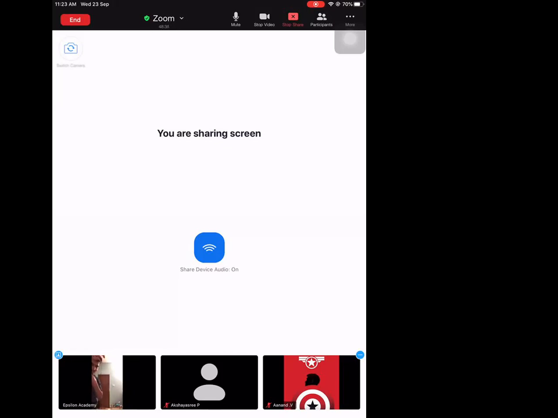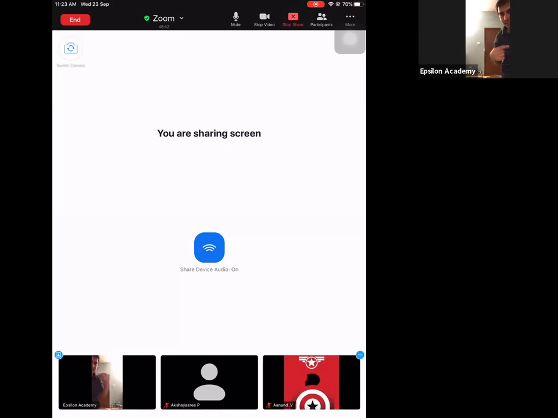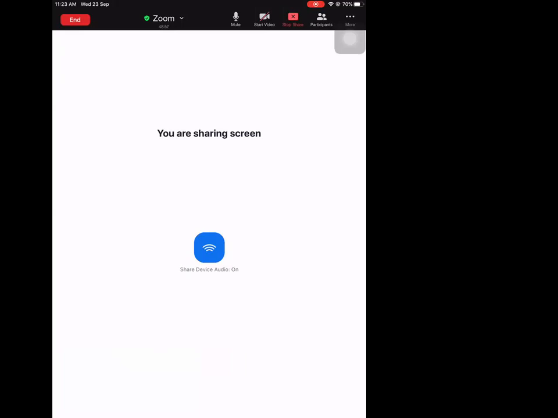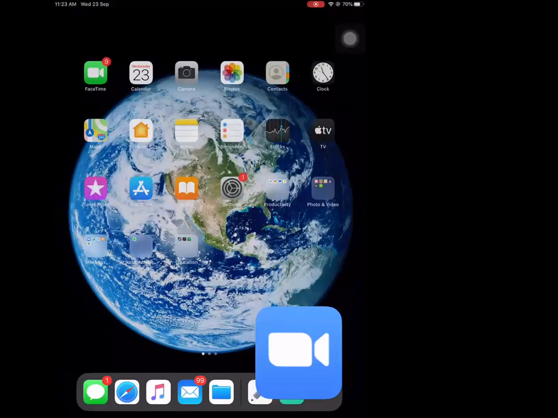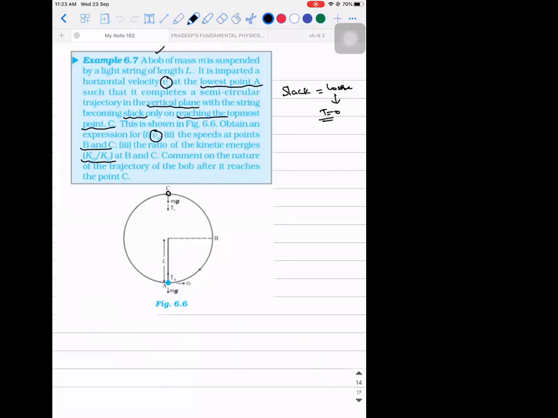Right. So one important point to be kept in your mind is, though at all the 3 points the same string is acting, the tension at all the points is not the same. So keeping all these factors in mind, we are going to draw a free body diagram for it. That is a diagram they have given. So mg is acting downwards. Observe, mg is acting downwards, and tension at point A is acting upwards, and velocity is in the perpendicular direction.